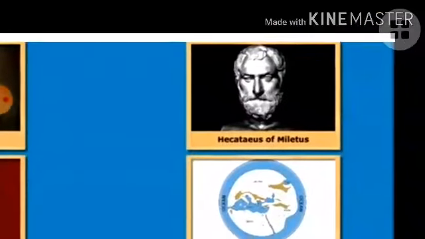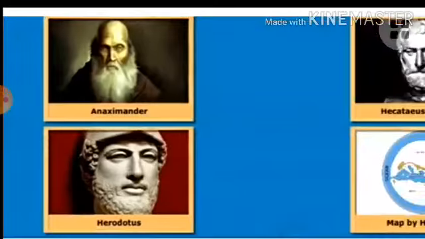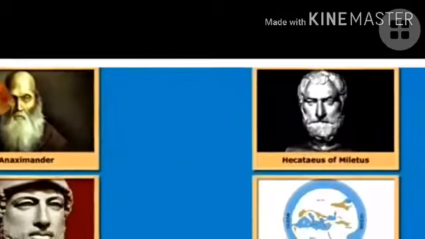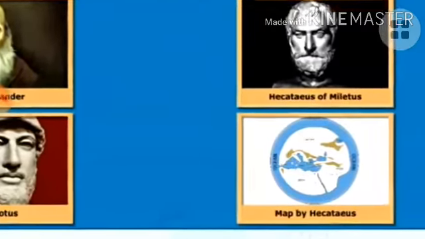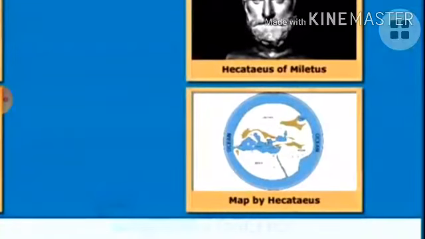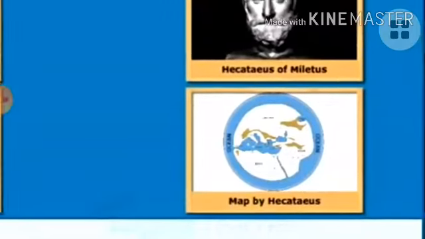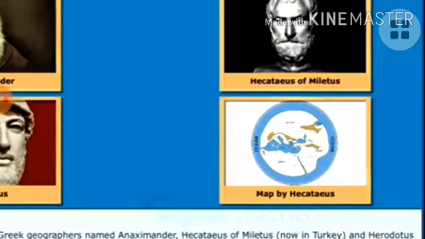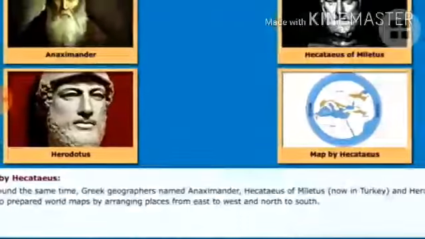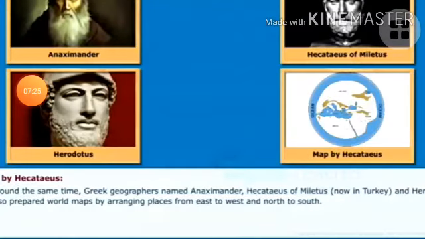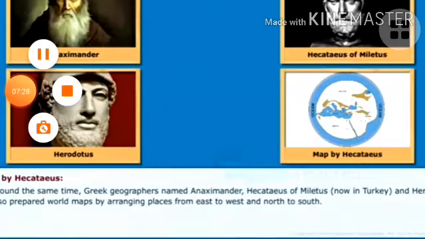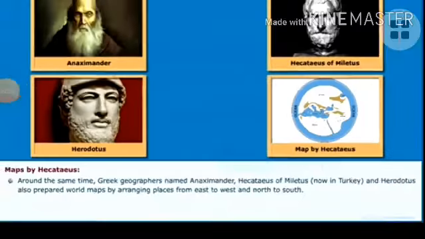Now see here, he prepared a wonderful map. According to him, there were only 3 great continents, that is the African continent, the Asian continent, and the European continent. Okay, next we will see.